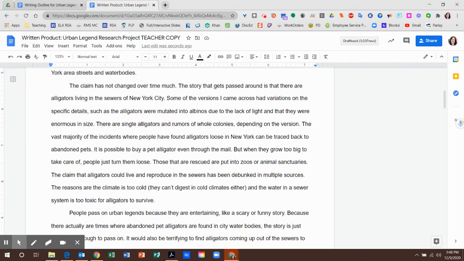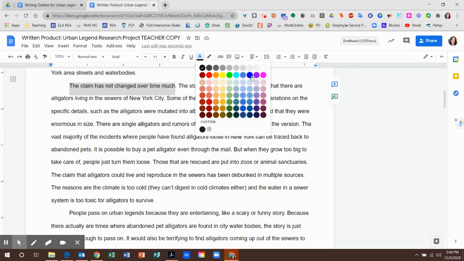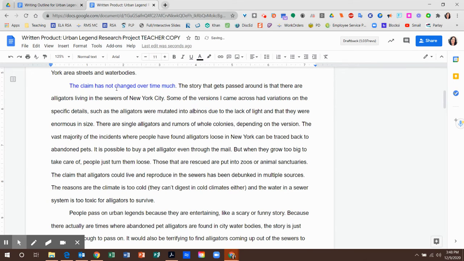Okay, so this next one, let's try this again. So here's my topic sentence. I'm going to highlight that and change the type just to help me focus, right? So the claim has not changed over time very much, okay? The story that gets passed, so again, what I'm thinking is that the whole paragraph is going to be about the claim, like the story that the alligators in the sewers, that hasn't really changed, that it's repeating, but it's always the same story, right?